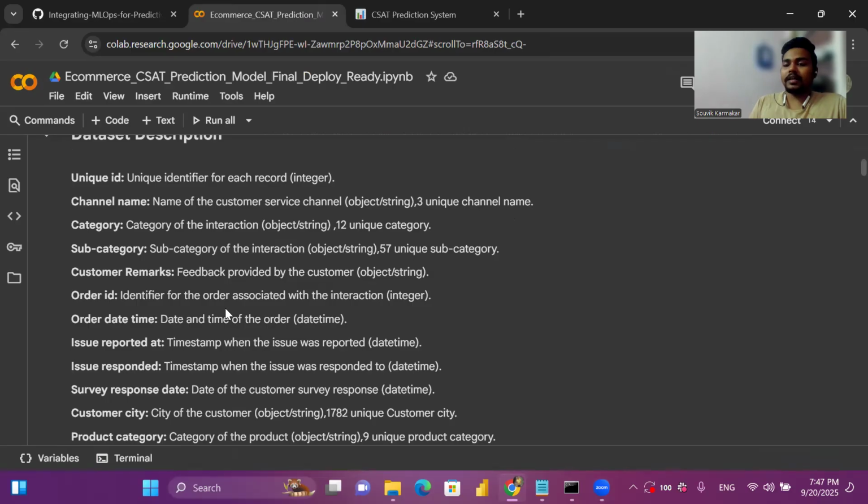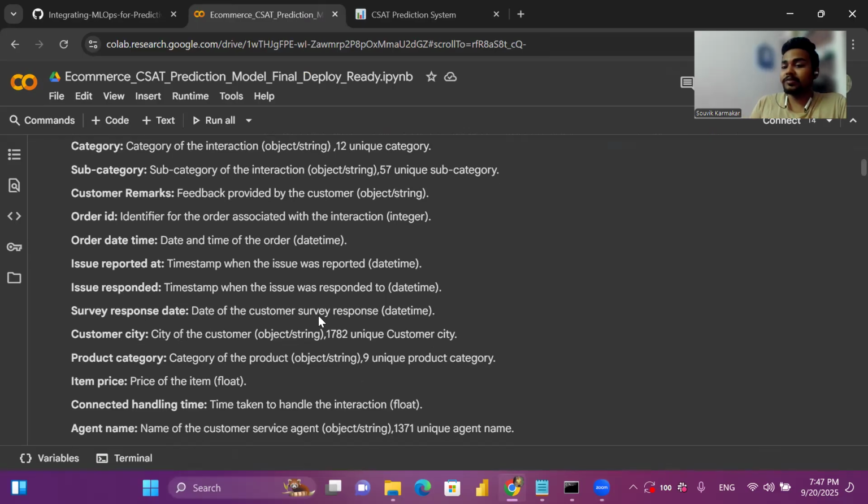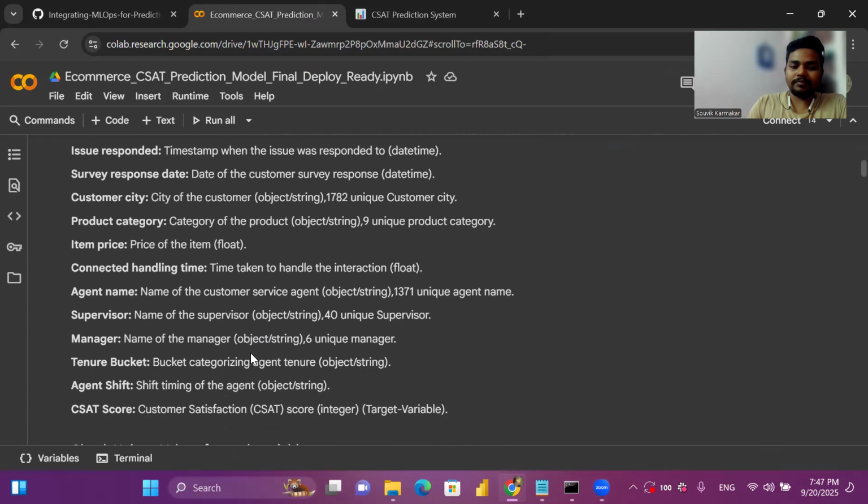Order ID is the unique identifier of the orders. Order date time is basically the date and time of the order. Issue reported at is the timestamp when the customer raised the issue, and issue responded means when the service associates are responding to that issue. So survey response date is the date of the customer service response, and product category is the category of the product. This is the item price, meaning the price of the item. Connected handling time is the time taken to handle the interaction with the customer.